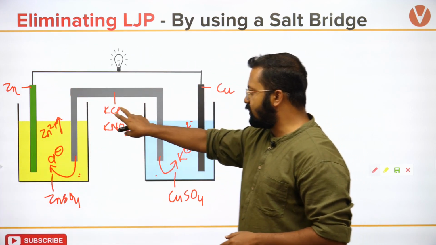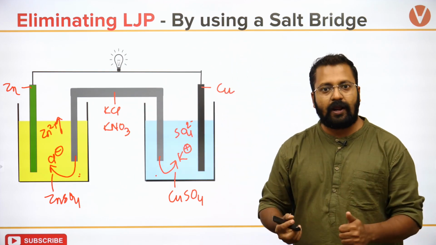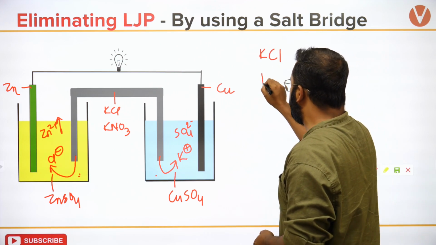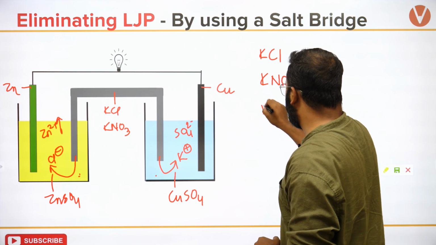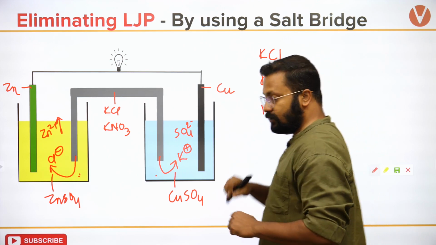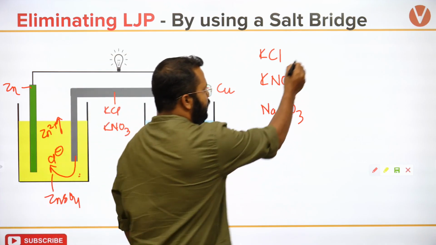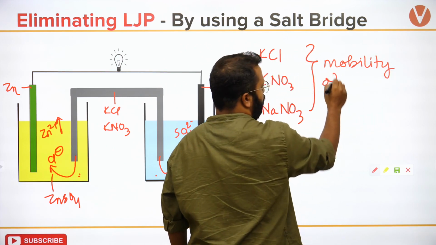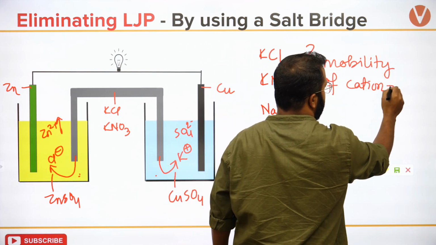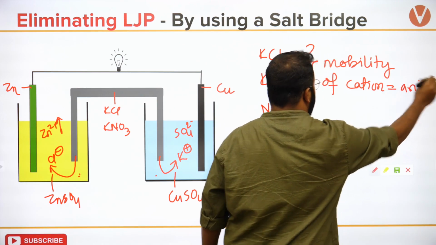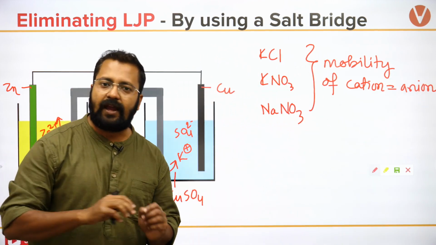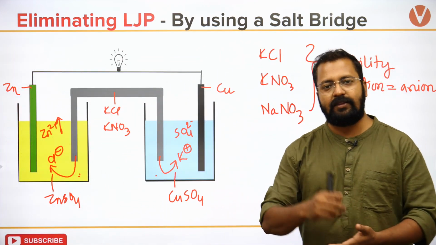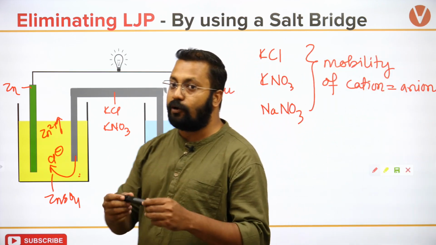Just remember that we use an ion over it. यहाँ पे हम potassium chloride or potassium nitrate or sodium nitrate, why do we use this? Why do we use KCl or KNO3 or NaNO3? The reason why we use these salts is that the mobility of cation should be equal to anion. These are those salts in which the mobility of the cation is equal to that of anion. Okay? Not only the maintenance of neutrality, these are those salts in which the mobility of ions is equal.